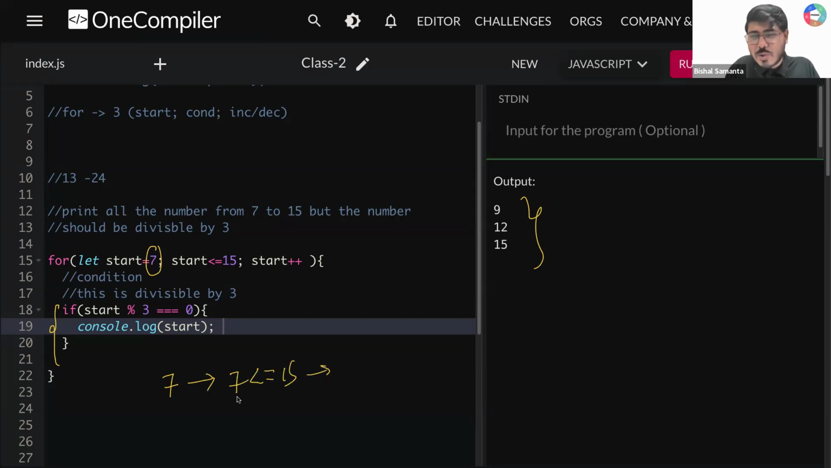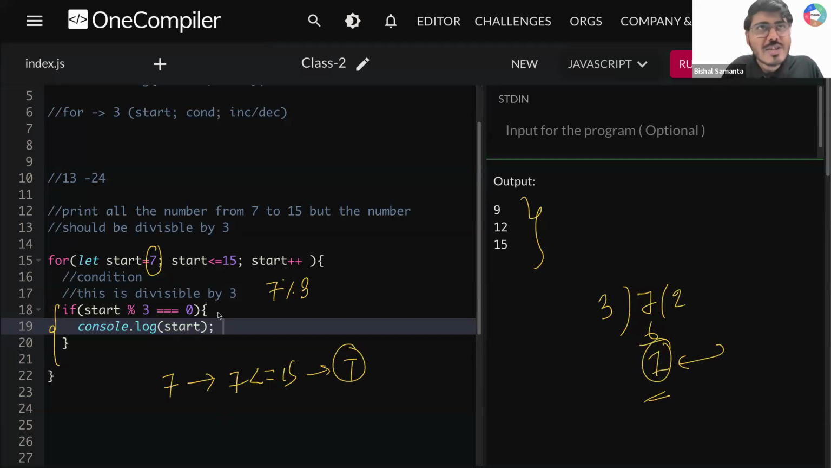Is 7 smaller than 15? Yes, it is smaller, true. So that means you will be coming down. Now tell me guys, 7 mod 3. Is 7 mod 3 equal to 0? What will 7 mod 3 give you? 7 mod 3 will give you 1, right? So 7 and here 3. 3, 2, 6, 1. So your remainder value will be 1.